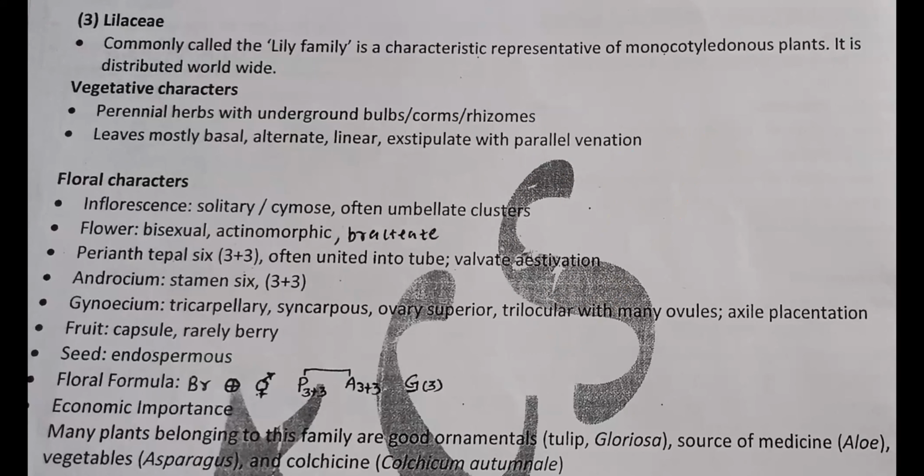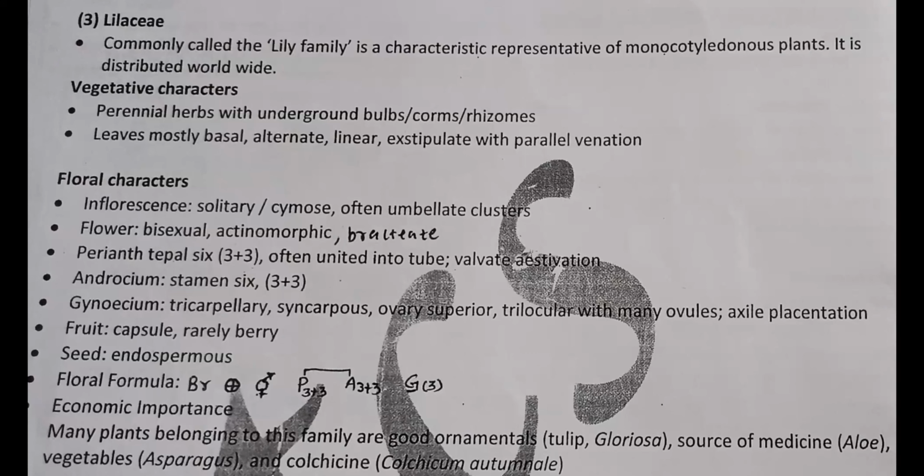Then medicine, very well known, aloe vera. Aloe is a genus name, vera is a species name. In Gujarati we call it kuwar patu, right? Then next, asparagus is a vegetable. Asparagus, in Gujarati we call it satavari. And then colchicine. You know, it's a chemical which arrests the cell in metaphase.